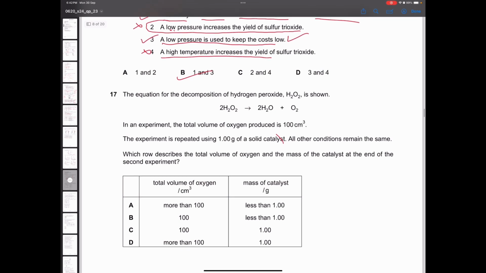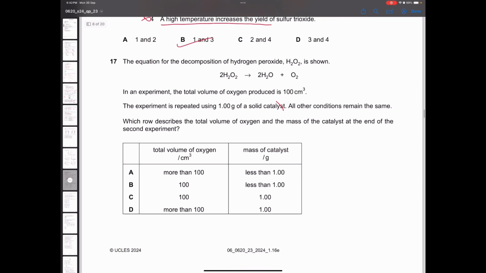Next question. An equation is shown. In an experiment, the total volume produced was 100 centimeter cube. The experiment is repeated, and they are adding a catalyst here now, and they are asking you, will there be any change? When you add a catalyst, the time taken for the reaction decreases. But it does not mean the product will change. The amount of product or the amount of reactant ultimately will stay the same.